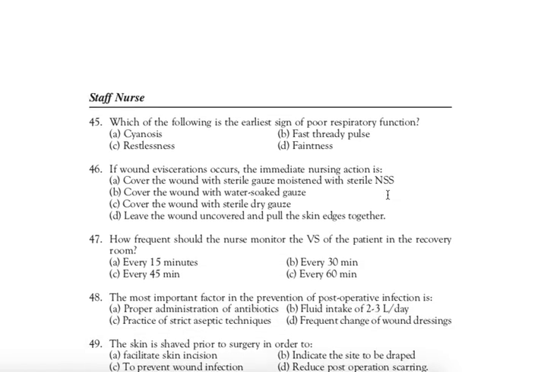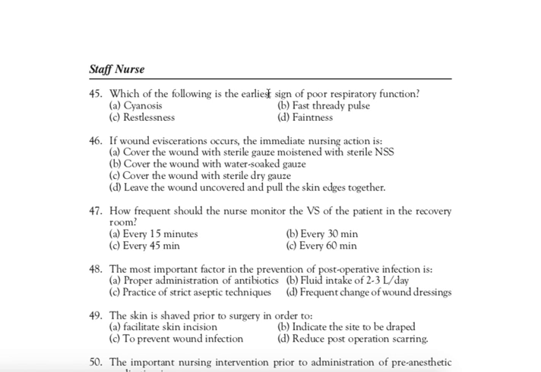Next question, question number 45. Which of the following is the earliest sign of poor respiratory function? Right answer is C. Restlessness. Restlessness is the earliest sign of poor respiratory function.